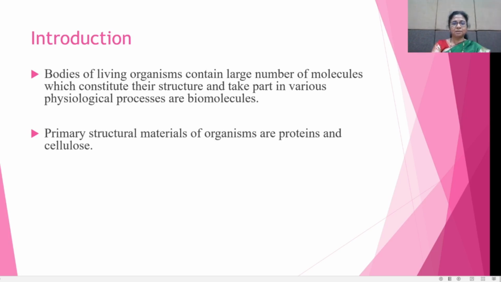Generally, there are different biomolecules, of which the first is proteins. Proteins and cellulose are the primary structural materials of organisms. Also carbohydrates: the photosynthesis of plants produces carbohydrates.